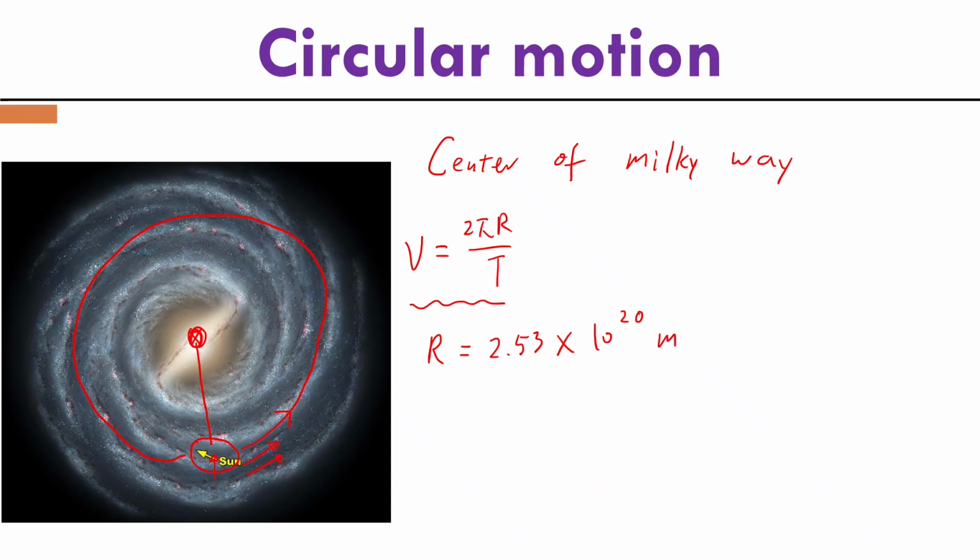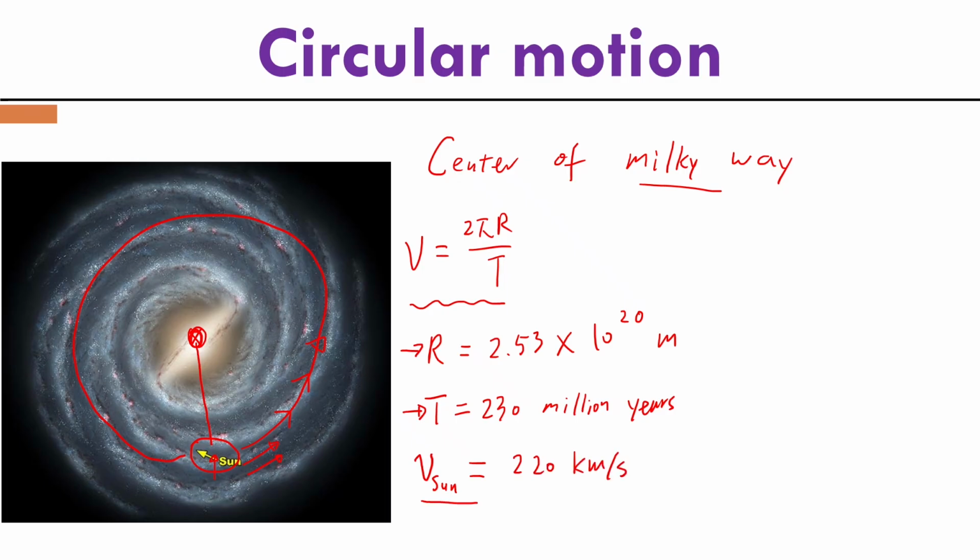And we also know how long it takes for the solar system to complete one revolution, which is basically the period. And this period is super long. It is 230 million years. And if we substitute the radius and the period into our equation, we can get that the velocity of the solar system with respect to the center of the Milky Way is roughly 220 km per second.